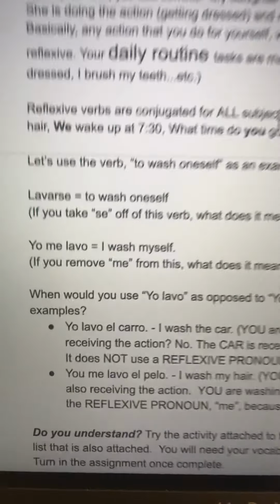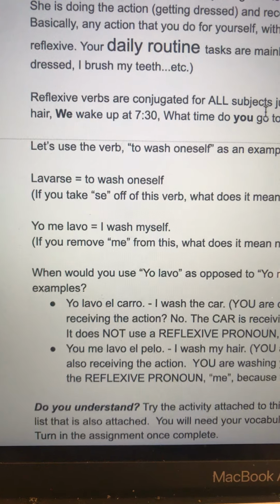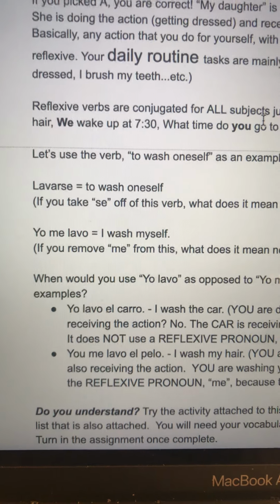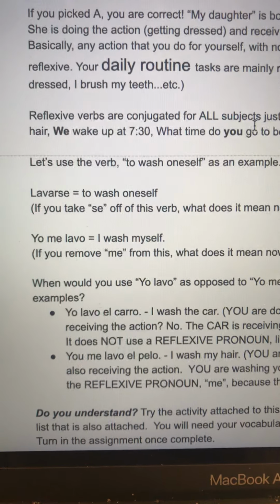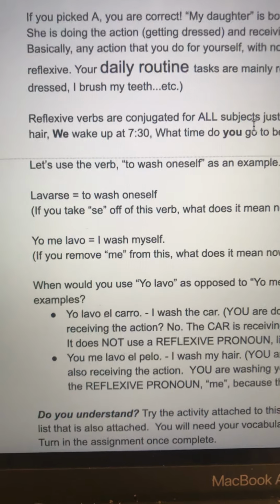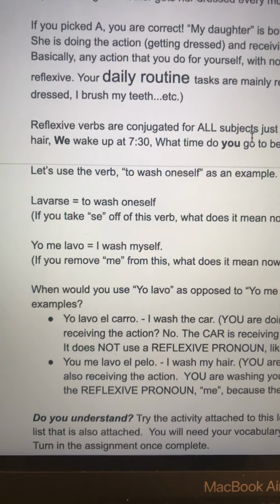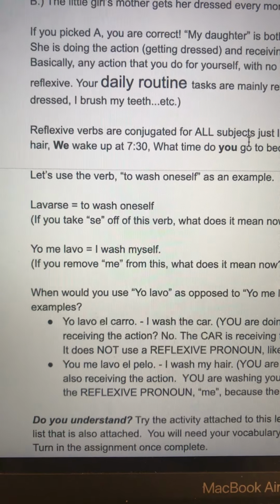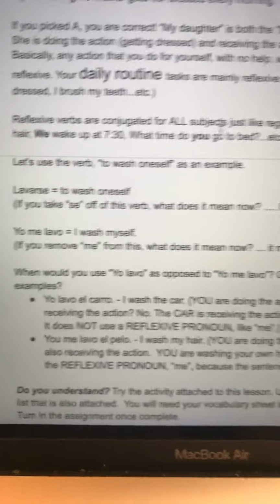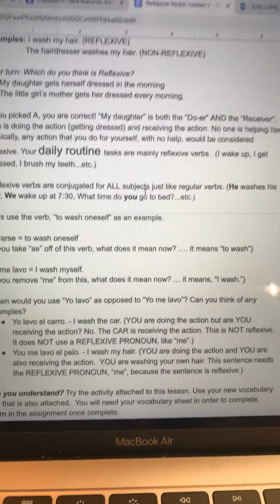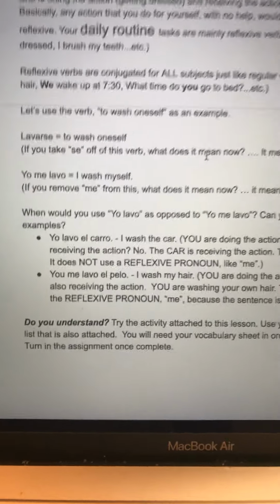If you said, yo lavo el pelo, that says I wash the hair, but it would be of someone else. Like if you washed your friend's hair or your mom's hair: yo lavo el pelo de mi mamá, for example. I wash the hair of my mom, which sounds weird, but that's to give you an example of when you can use it non-reflexively. All right, so hopefully that's clear to you guys.